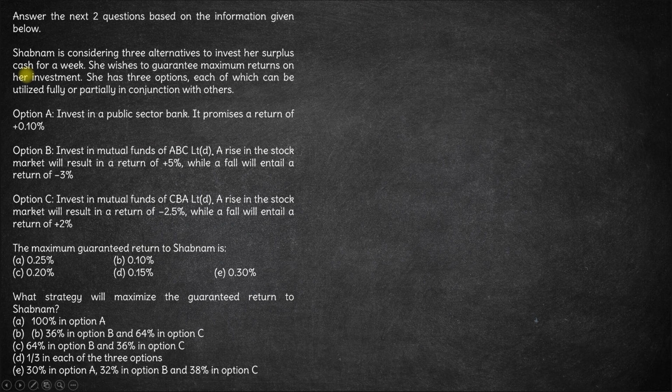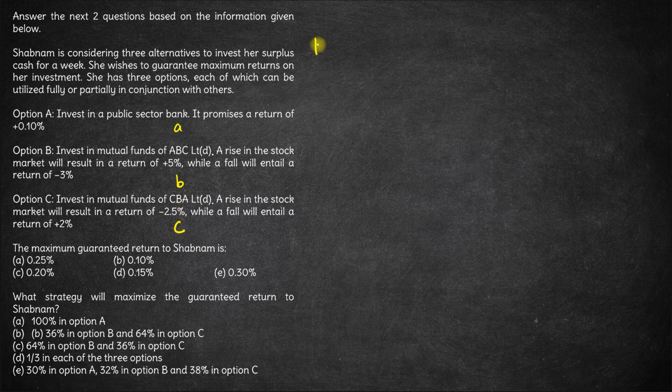But if you do some combination of B and C, because they act opposite to each other when markets rise or fall, maybe there is some combination of B and C which will give you a return of more than 0.1%, right? So let's look at just B and C. Maybe there is some combination of B and C which will give you a better return. And just to be sure, let's consider A as well. So let's say she invests A rupees in A, B rupees in B, and C rupees in C.